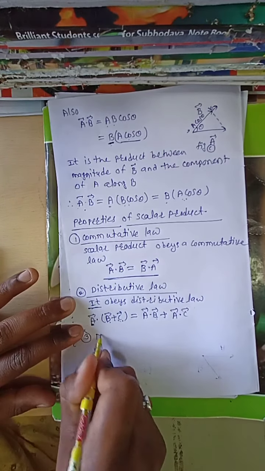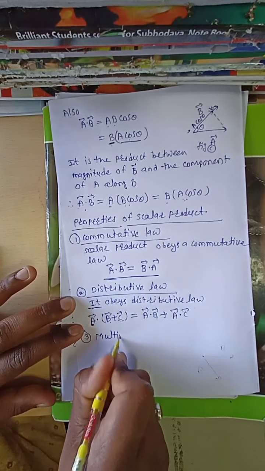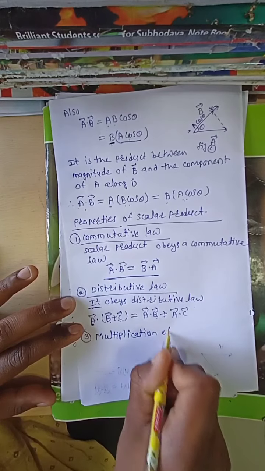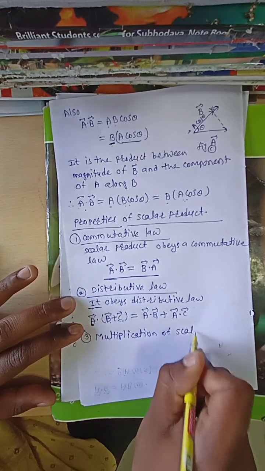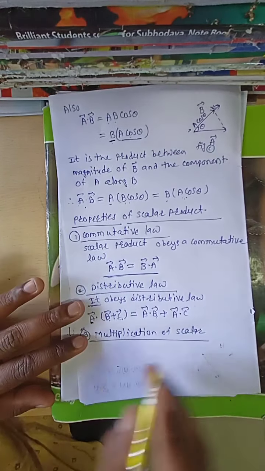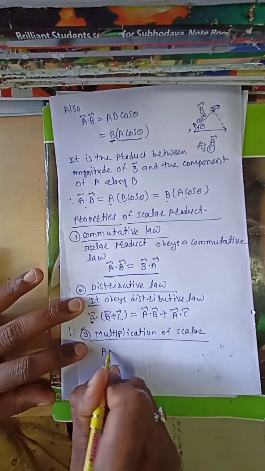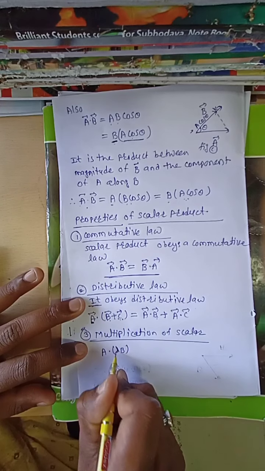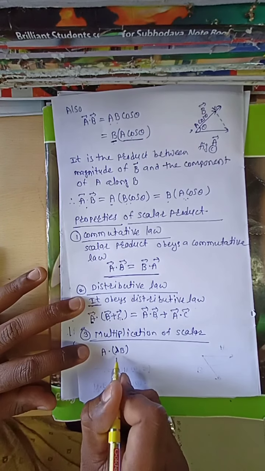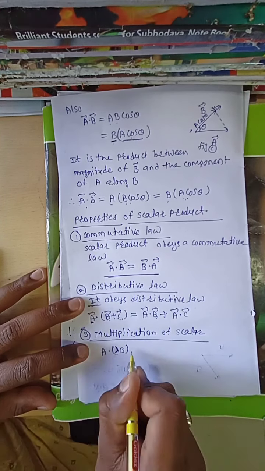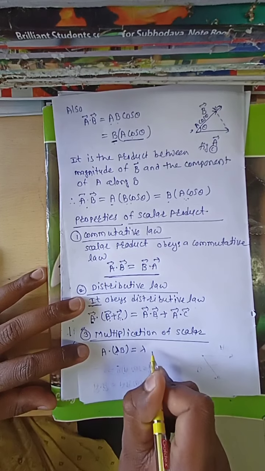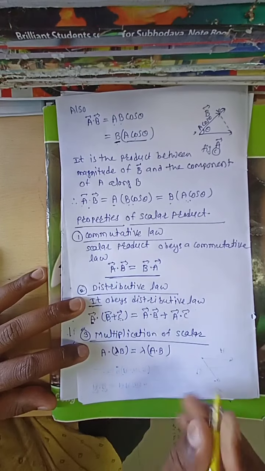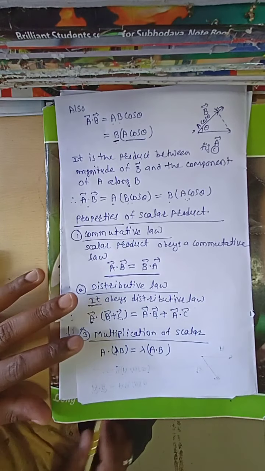Next, multiplication of scalar. See here, A bar dot lambda into B bar. Here lambda is a scalar, therefore this is equal to lambda into A bar dot B bar. This is the multiplication of scalar.